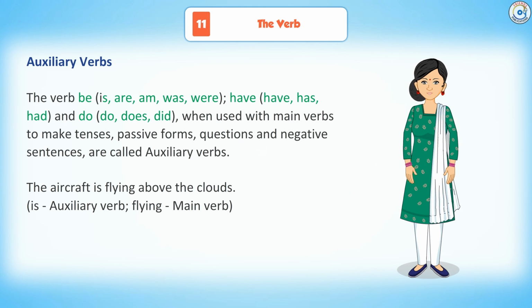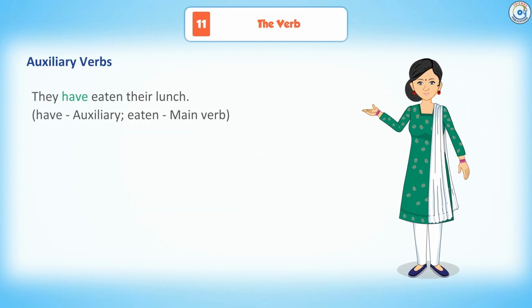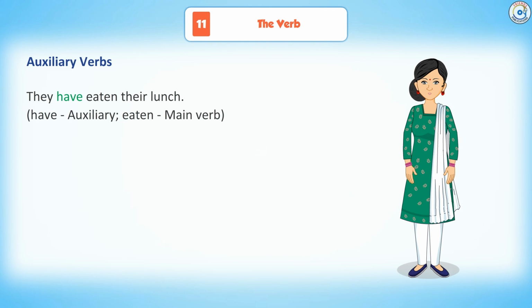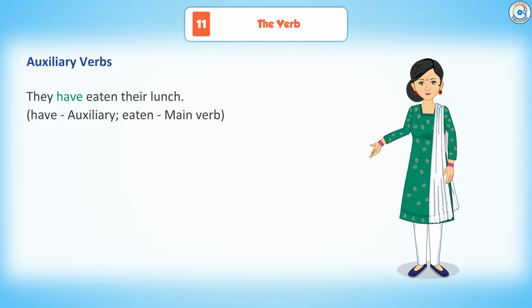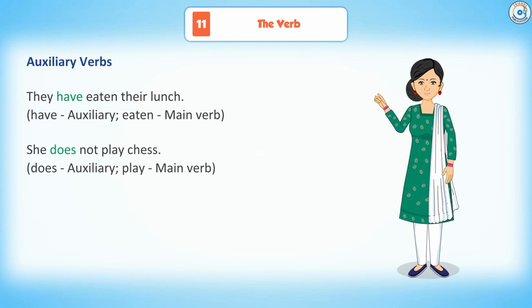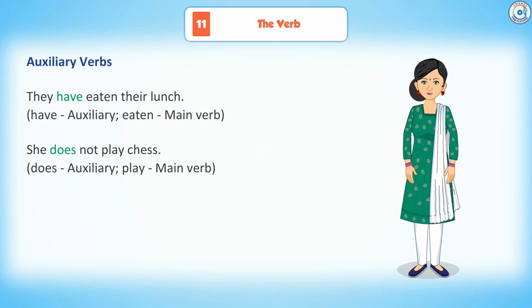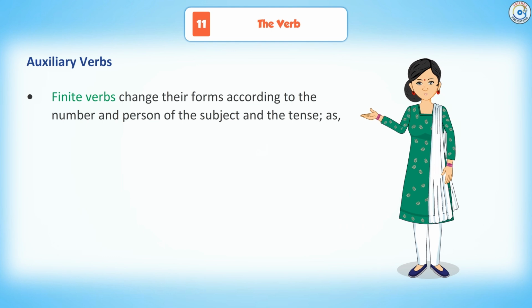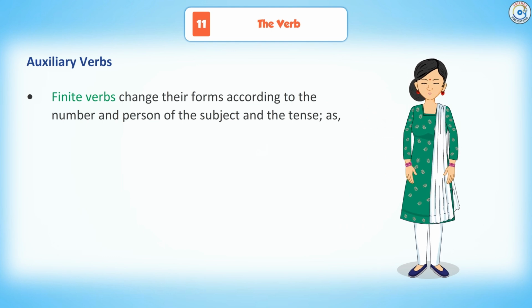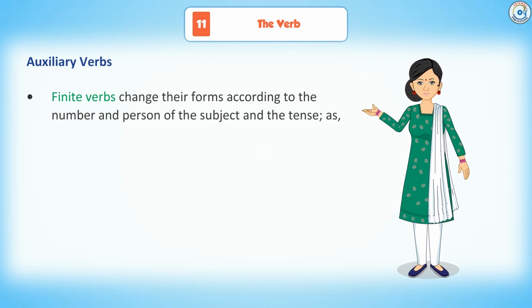Is, auxiliary verb; flying, main verb. They have eaten their lunch. Have, auxiliary; eaten, main verb. She does not play chess. Does, auxiliary. Play, main verb. Finite verbs change their forms according to the number or person of the subject and the